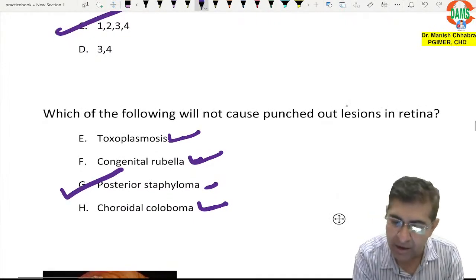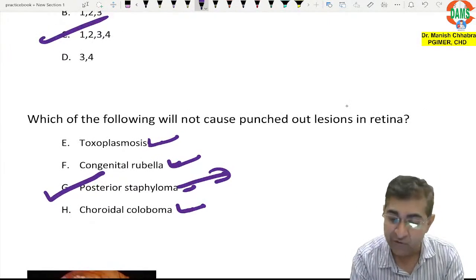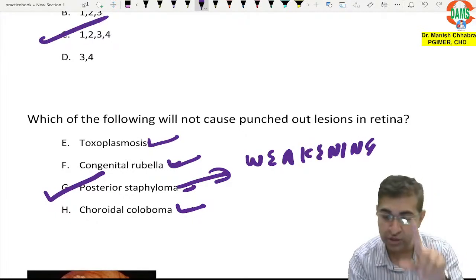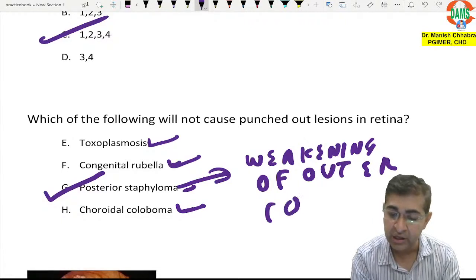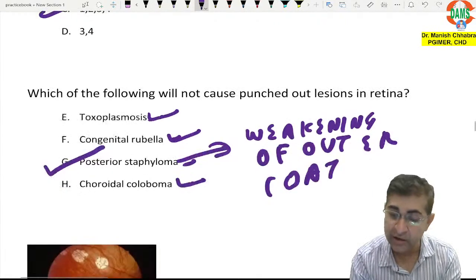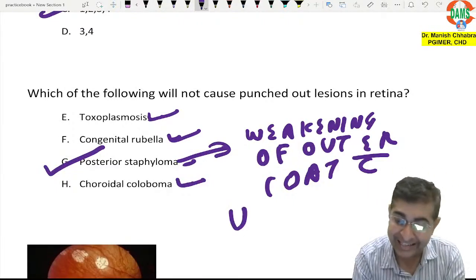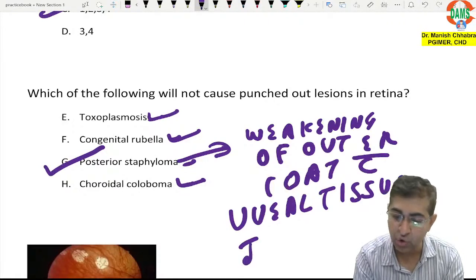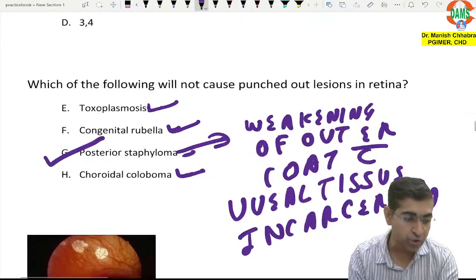What is staphyloma? Can you tell me what is staphyloma? Staphyloma is weakening of the outer coat of the eye, the outer wall, with uveal tissue incarcerated.